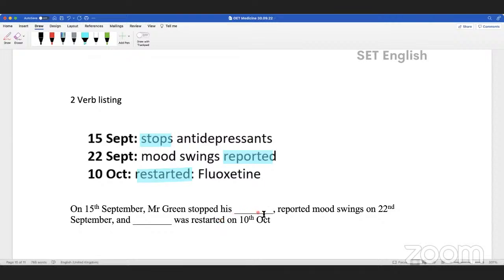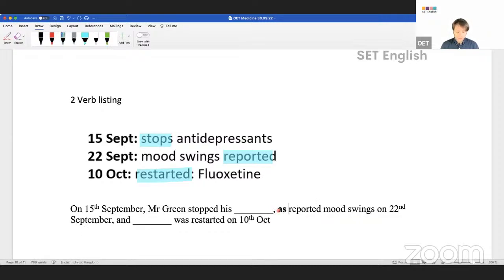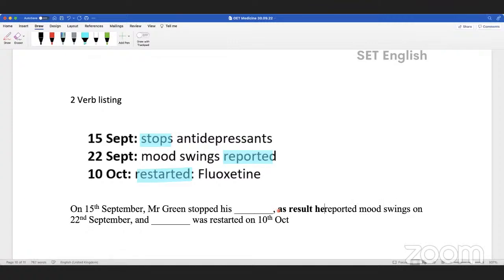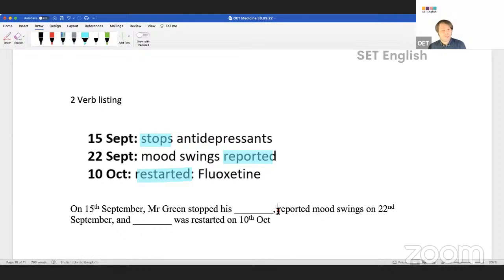Because of this, he reported mood swings. Can we say that? Yeah, language is very flexible. You can put "because of this," or you could say "as a result." Okay, thank you. But you actually don't need to do it.